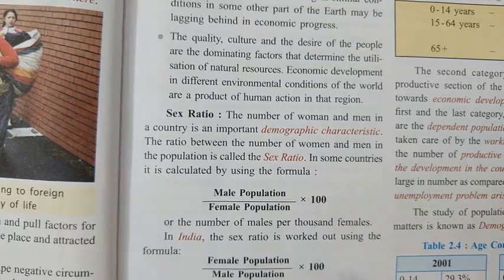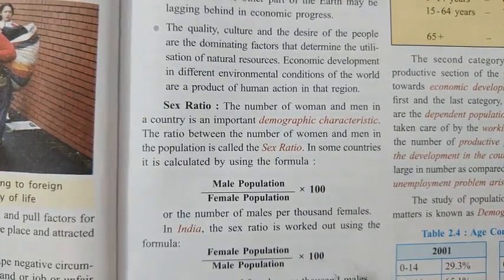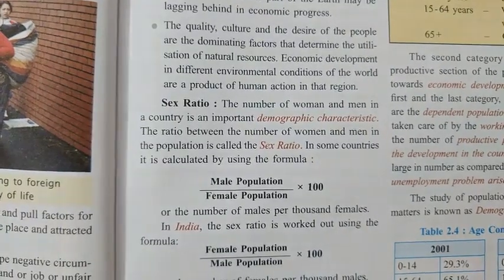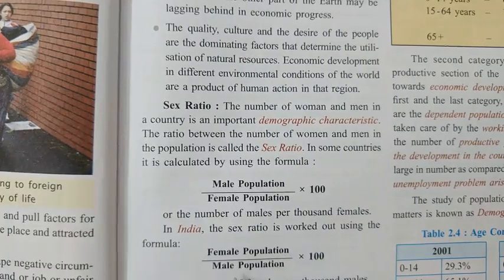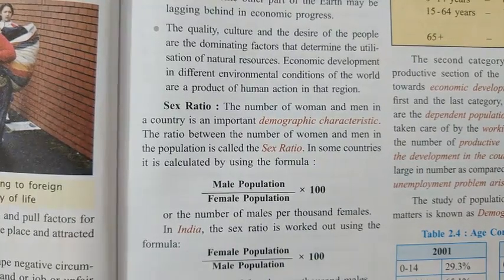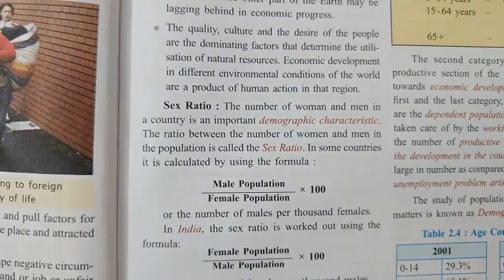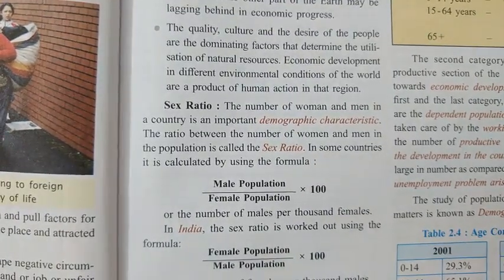But in India, we use a different method. In India, the sex ratio is taken out by dividing the female population by the male population and multiplying by 100. So this ratio, the number of females per 1000 males, is what has been used in our country, India.